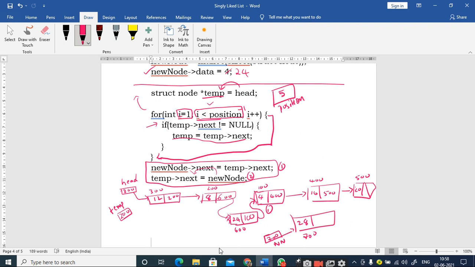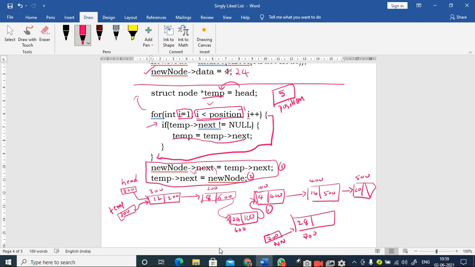So declare a temporary pointer and initialize it with the head. Therefore, what is the value of this temporary? 300. Right. Therefore, it is pointing to this location. Now I enter into the for loop. For i is equal to 1, i less than position minus 1.